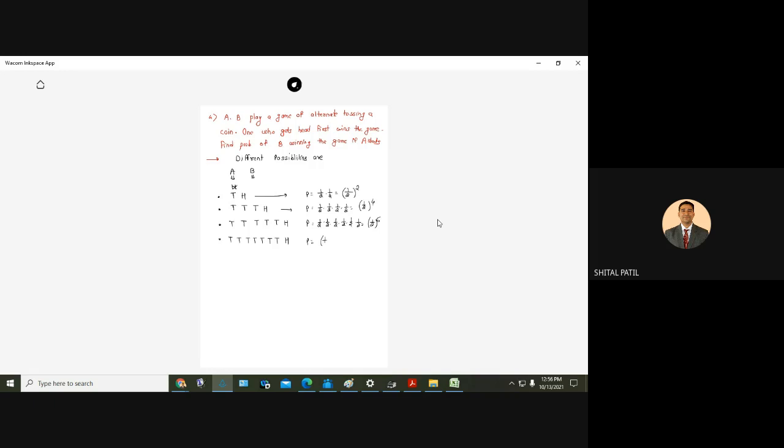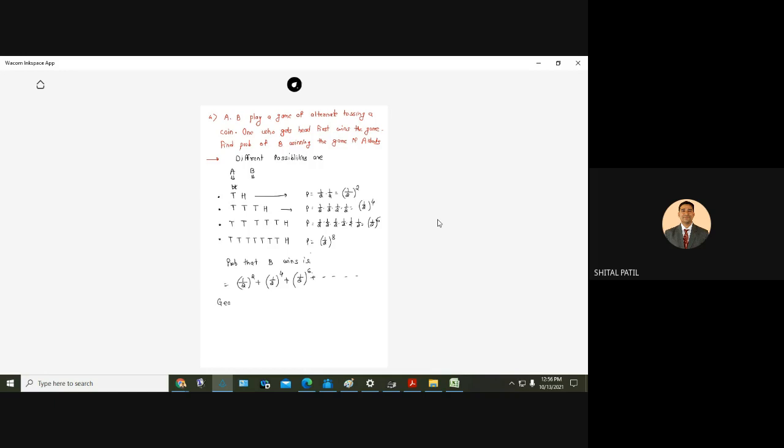Next is 1 upon 2 raised to 8, and now so on. Okay, this game will go on infinitely. So probability that B wins is 1 upon 2 squared, or 1 upon 2 raised to 4, or 1 upon 2 raised to 6, and so on. Getting everyone? Yes, sir.